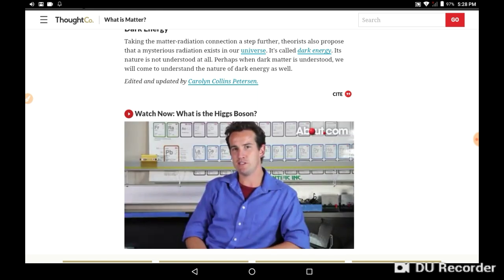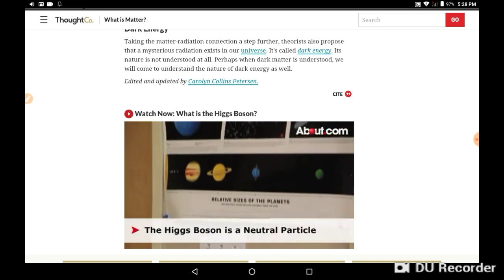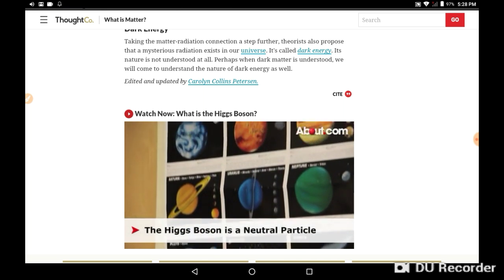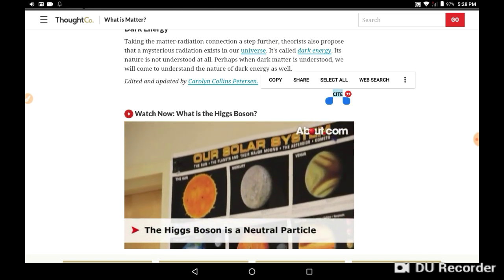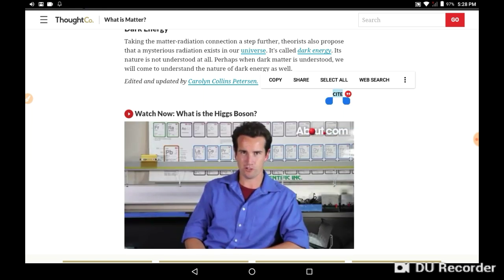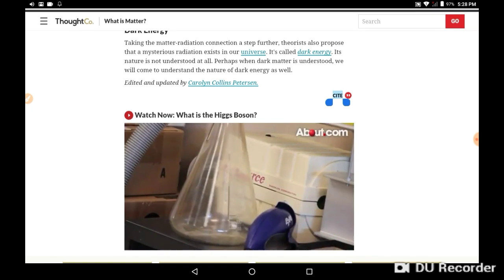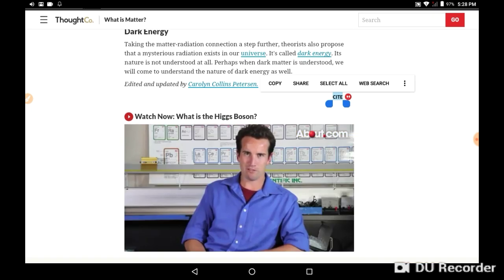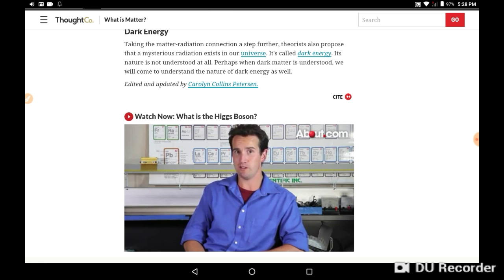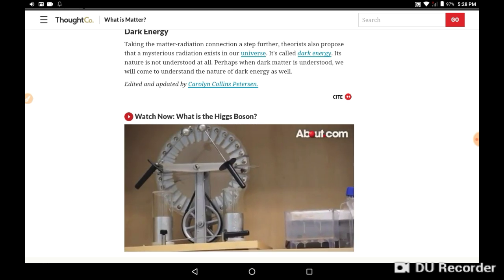Therefore, we have to measure its decay components, or the other particles that it will break up into after it radioactively decays. The Higgs boson is also supposed to be a neutral particle, very much like the photon, which is the particle that exchanges forces between electrons. In fact, the particle of light, the photon, is a good example of another neutral boson.